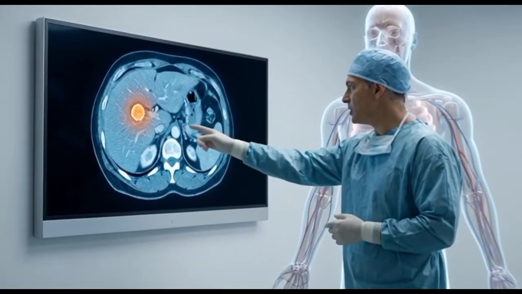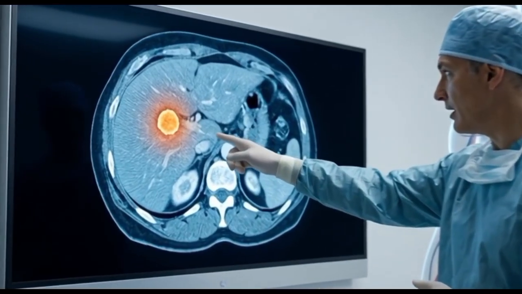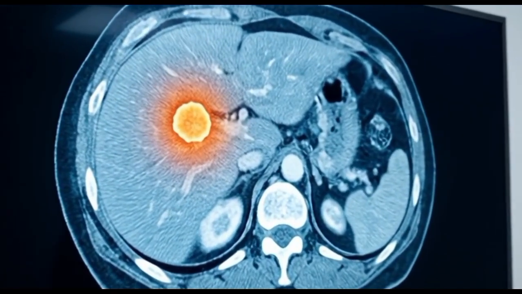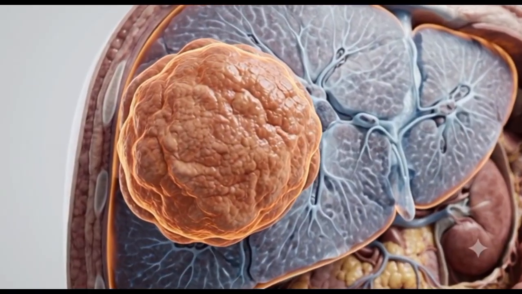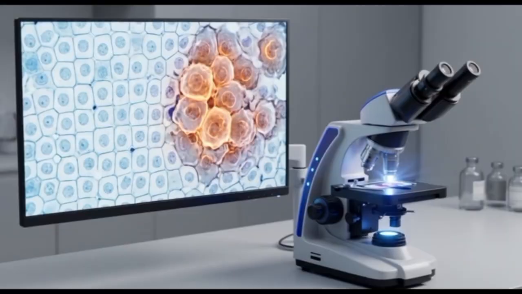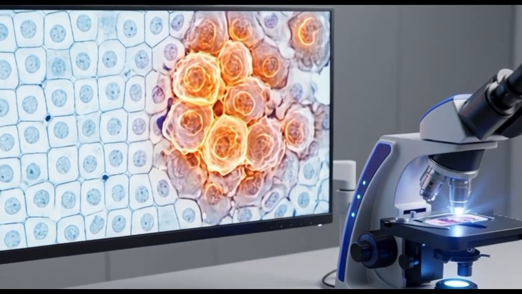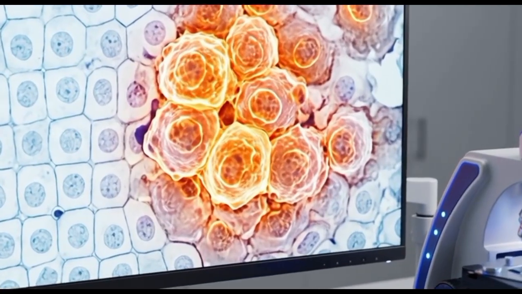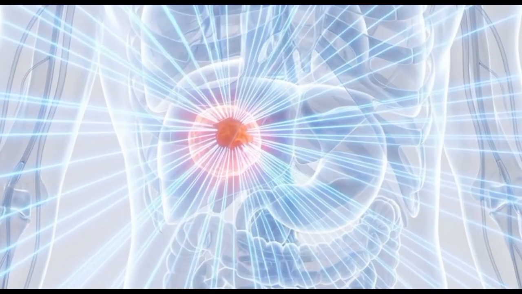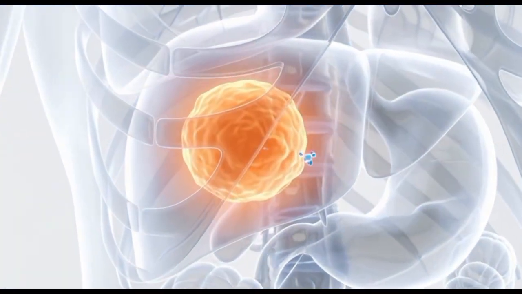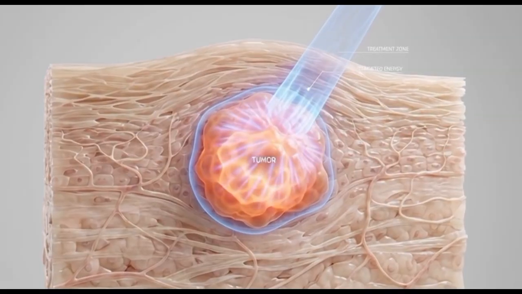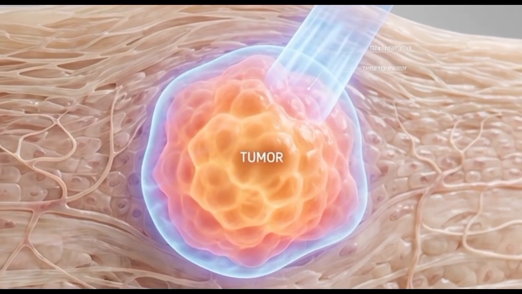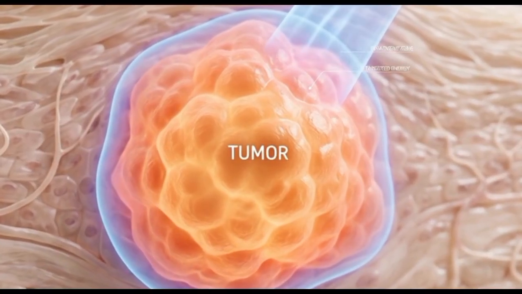Doctors use different tests to look for abnormal changes and determine whether cancer may be present. Imaging tests can reveal masses or unusual changes inside the body. When necessary, doctors can examine a small tissue sample to identify cancer cells. Once cancer is identified, treatment depends on its type, stage, location, and other factors. The goal is to remove, destroy, or control cancer, while protecting as much healthy tissue as possible.